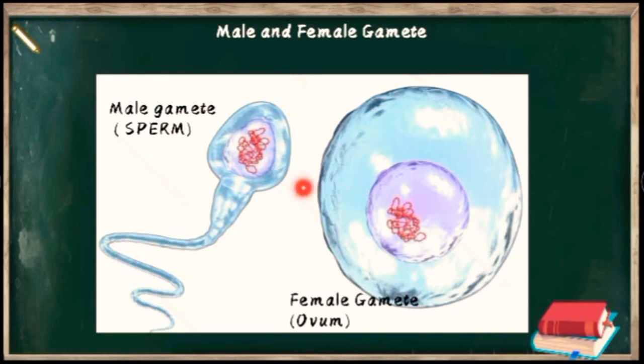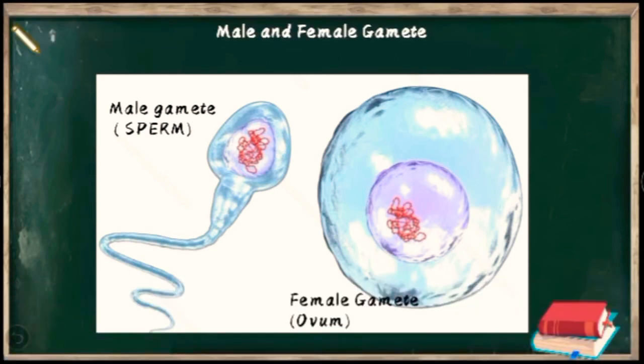Students, one point to be noted is that the male gamete, or the sperm, can move. All of you can see from this structure that it is a cell, and it has a tail-like portion below. Because of this tail-like portion, it is able to swim inside the reproductive tract of the female. That's why the male gamete is called a motile gamete. Motile means the one which can move. The female gamete has no such tail or other structures. Because of this, the female gamete is static, or stationary; it cannot move.